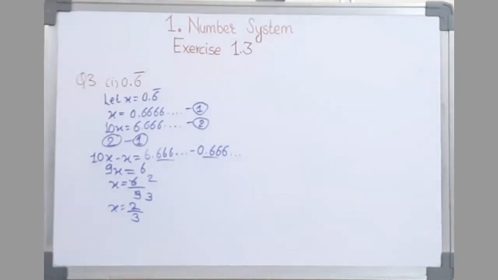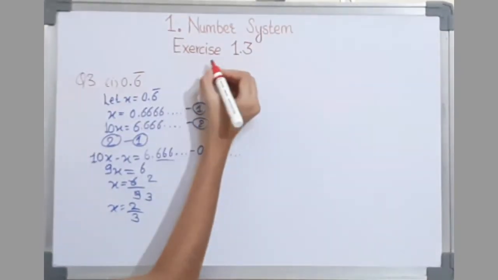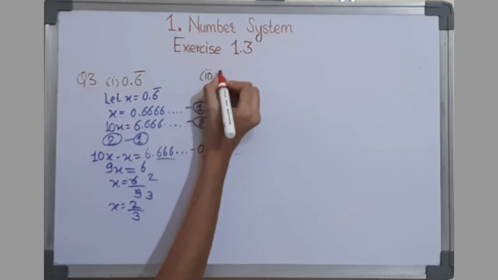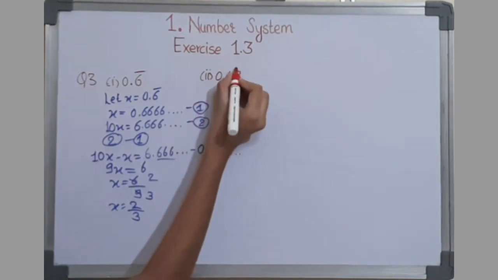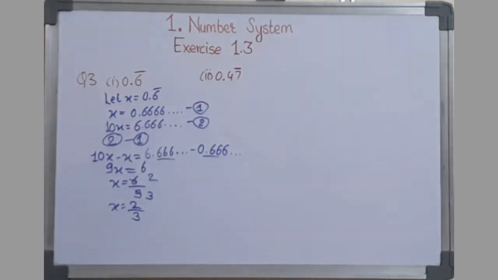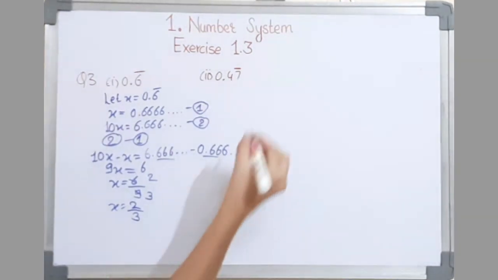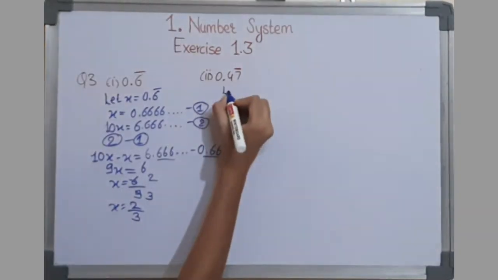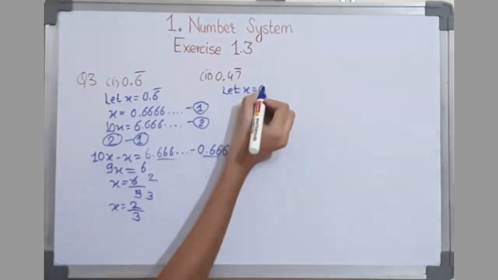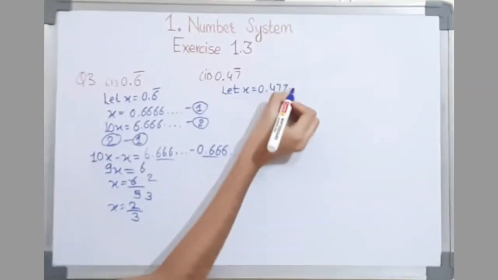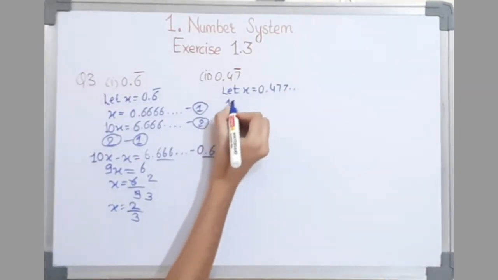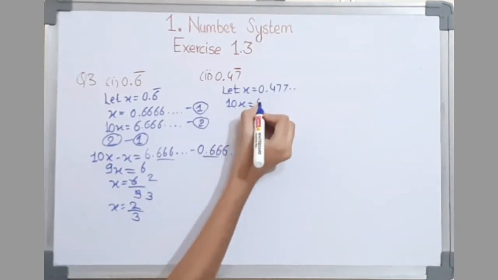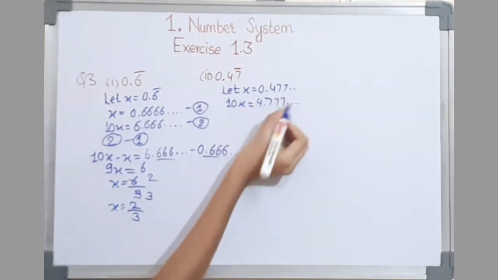The second one is 0.47 and a bar over 7. First we will write, let x is equal to 0.4777. Then 10x equal to 4.777.